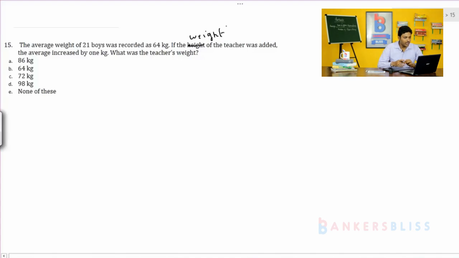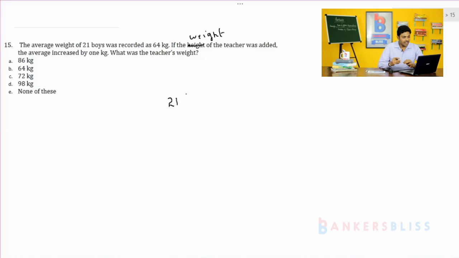The average weight of 21 boys was recorded as 64. If the teacher is included, the average weight is going to be increased by 1 kg. Means each and every person is going to get 1 kg extra. 21 boys, so 21 kgs extra. So 1 boy, 1 kg. So altogether 21 boys, 21 kgs. This 21 kgs has to be given by the teacher, because after the teacher enters the group, the average weight is increasing by 1 kg.